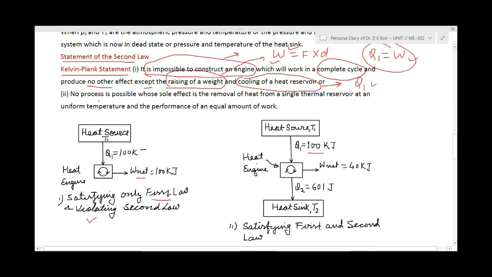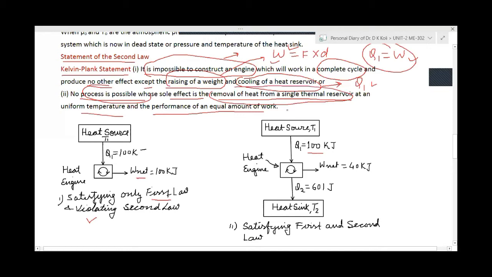In other words, we can say no process is possible whose sole effect is the removal of heat from a single thermal reservoir at a uniform temperature and the performance of an equal amount of work. Such a process is not possible whose objective is the removal of heat from a single thermal reservoir.